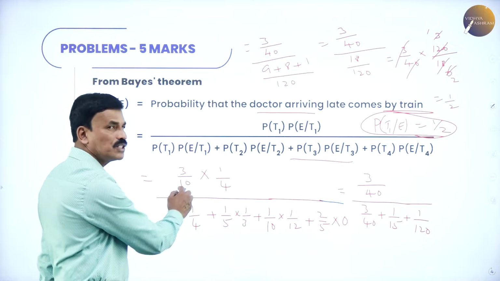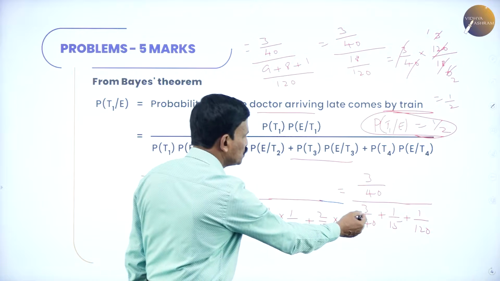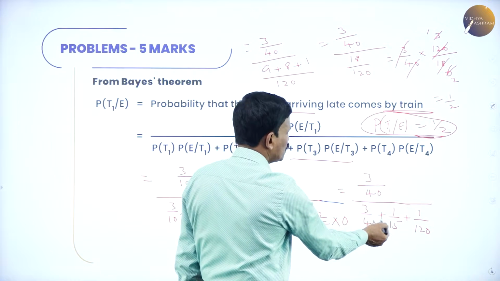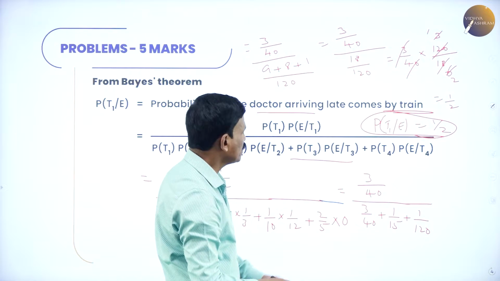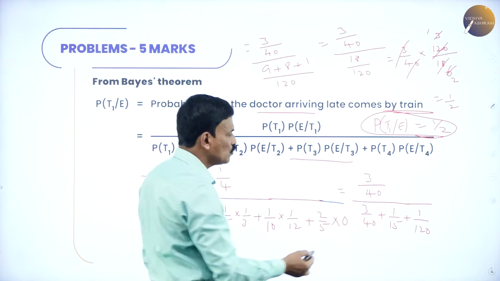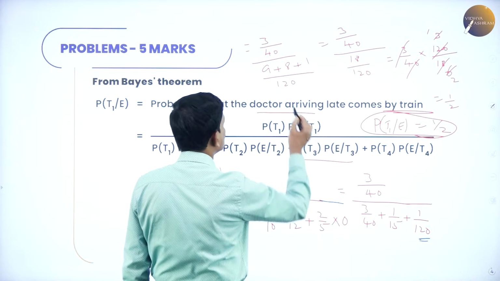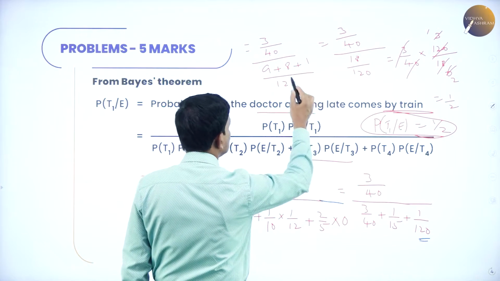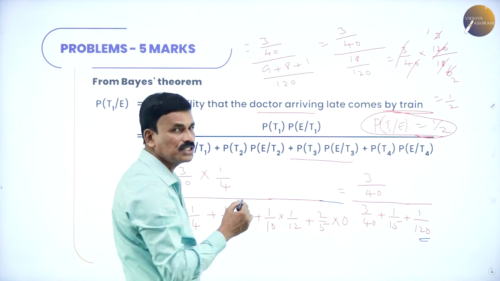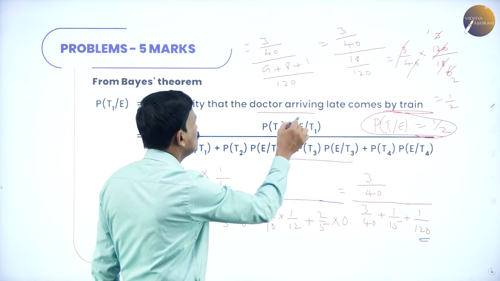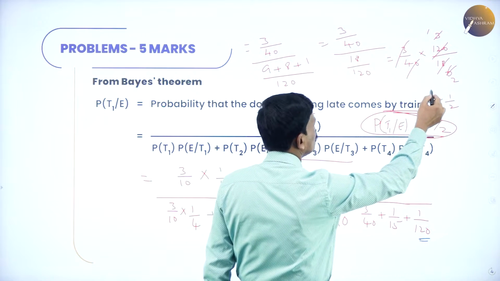So in the numerator, 3 by 40, and in the denominator, 3 by 40 plus 1 by 15 plus 1 by 120 plus 0. Now the numerator is the same. In the denominator, you can take 120 as the LCM. Divide 120 by 40: 4 threes are 12, 3 threes are 9; 15 into 8 is 120, plus 1, and 120 gets cancelled. So numerator 3 by 40 divided by denominator 18 by 120. Transfer 120 to the numerator: 3 by 40 into 120 by 18.